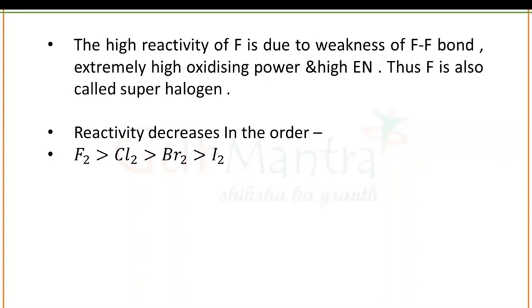This is a PYQ type of question. Fluorine is also known as a superhalogen. And reactivity decreases in the order from fluorine to iodine. Fluorine has the maximum reactivity while iodine has the least reactivity in group number 17, or in the case of halogens.